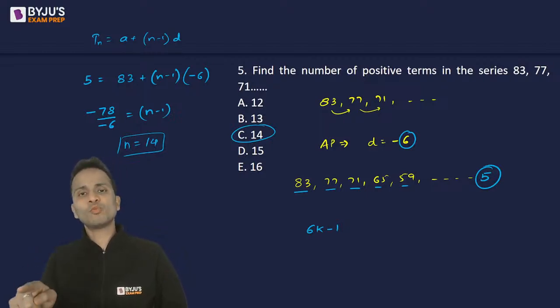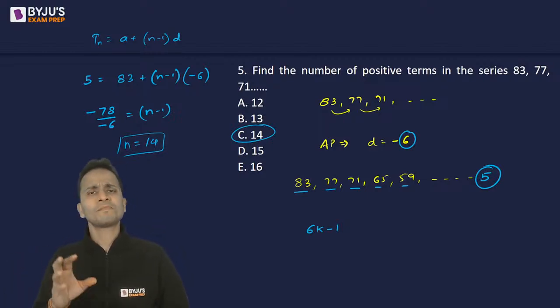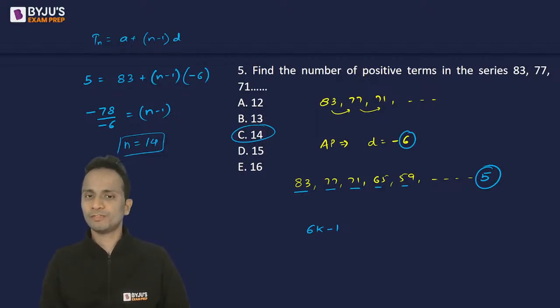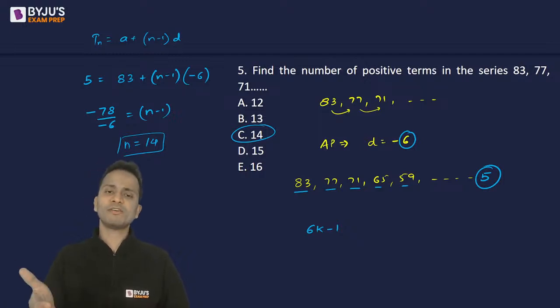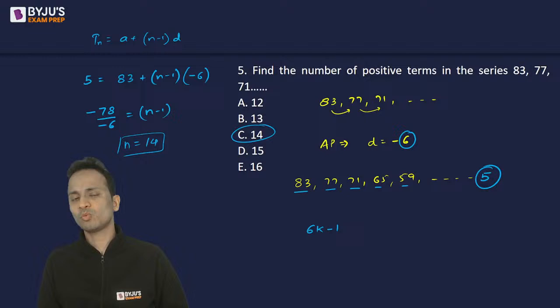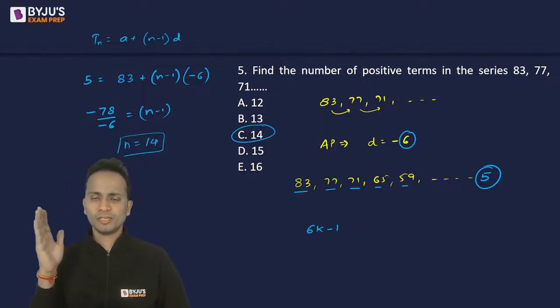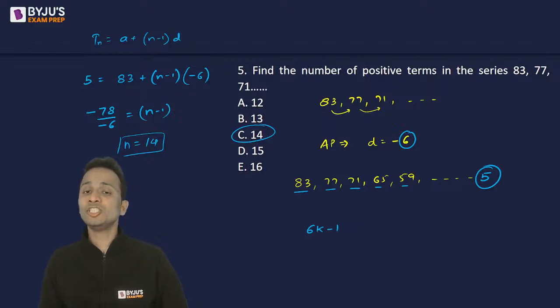Since the common difference was 6 or -6, I can write each of these terms in the form of a multiple of 6. Now 84 is a multiple of 6, and 84 minus 1 is 83, then 78 minus 1 is 77 and so on. So all these terms can in general be written as a multiple of 6 minus 1.